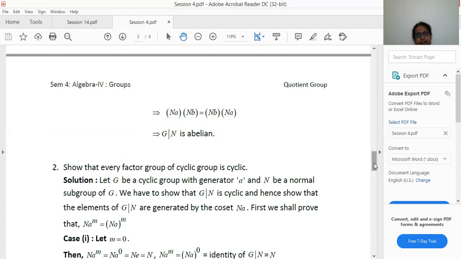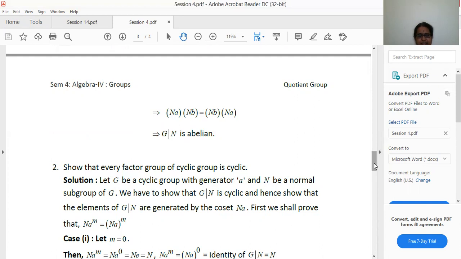When we say it is a cyclic group, it means it has a generator a, and N is a normal subgroup of G. Normal subgroup of G means it satisfies g n g inverse belongs to N, for all g belongs to G, n belongs to N. Now we have to show that G by N is cyclic. Cyclic means we have to show that the elements of G by N are generated by one element.